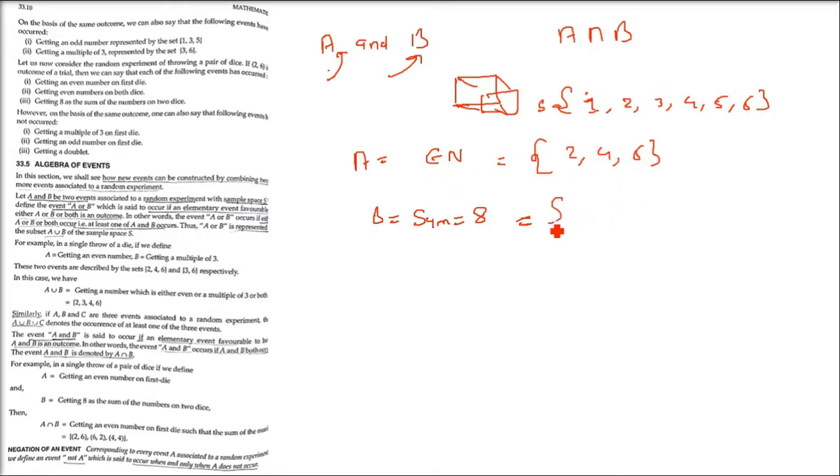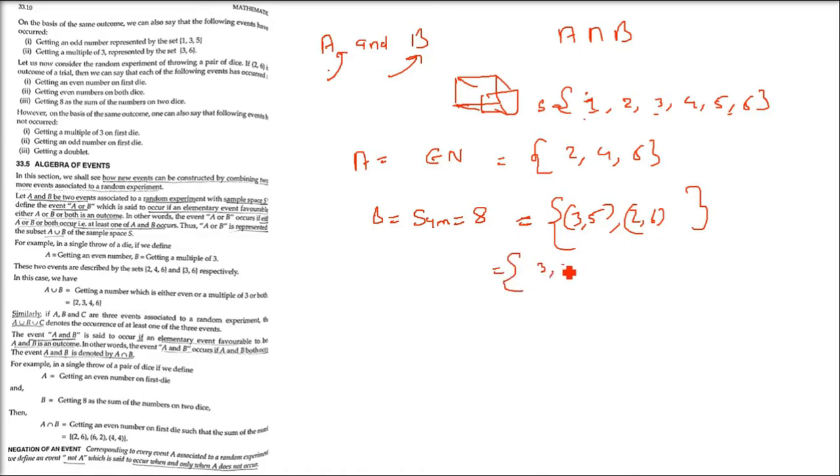So 2 and 6 makes 8. 6 and 2 also makes 8. 3 and 5 makes 8. 5 and 3 also makes 8. And because we are throwing the dice 2 times, 4, 4 is also an option. So 3, 5, 5, 3, 6, 2, 2, 6 and 4, 4.